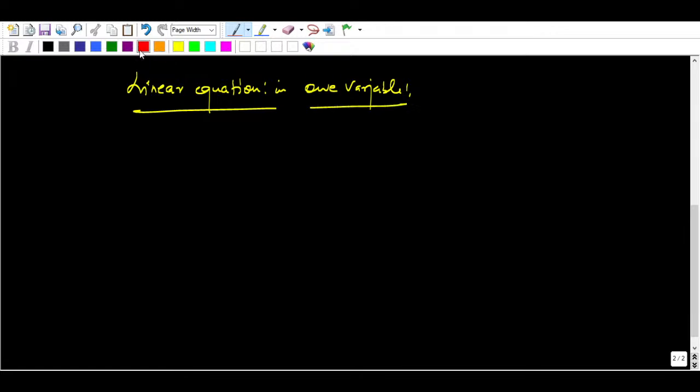You started with the linear equation in one variable in class 8th, like x plus 5 equal to 7, so you can find x equal to 2.